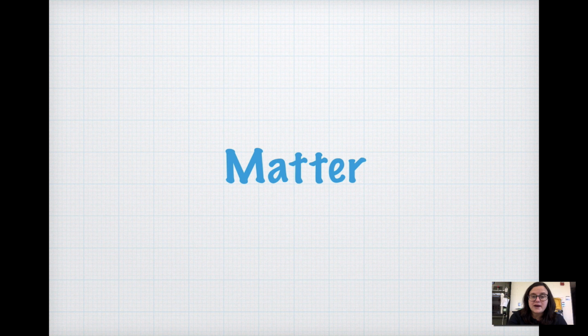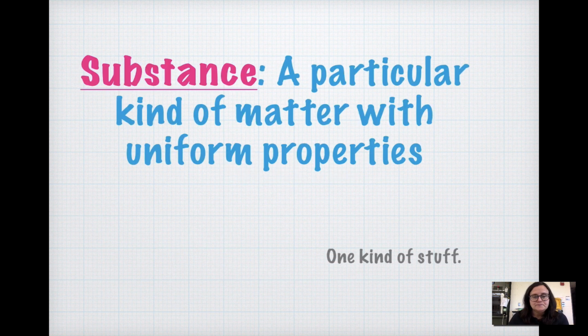Really quickly, let's just remind ourselves about what matter is. Matter is anything that has mass or takes up space. So it's not energy, but it is anything that has mass and takes up space. It is going to be helpful to use a particular word here called substance. A substance is a particular kind of matter with uniform properties. Another way to think about a substance is just one kind of stuff.